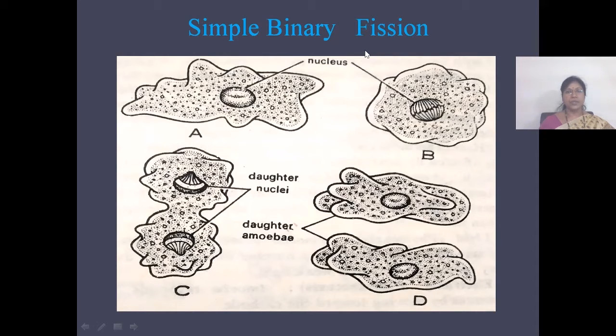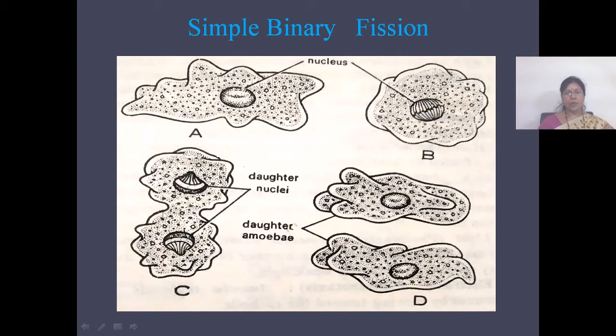Simple binary fission occurs in irregular forms like amoeba. In this type of division, the nucleus and the cytoplasm increase before the division. The nucleus undergoes division first, that is karyokinesis, and later the cytokinesis occurs.